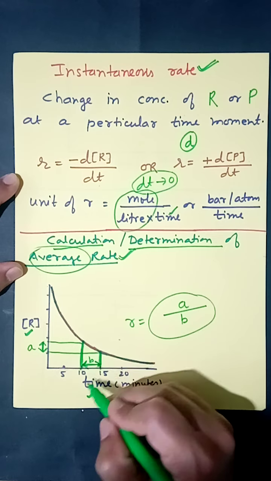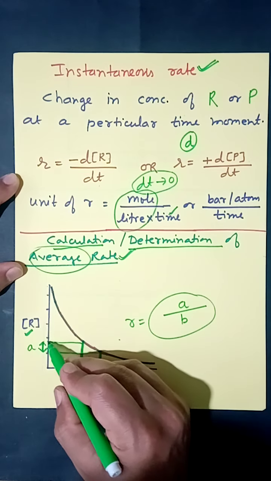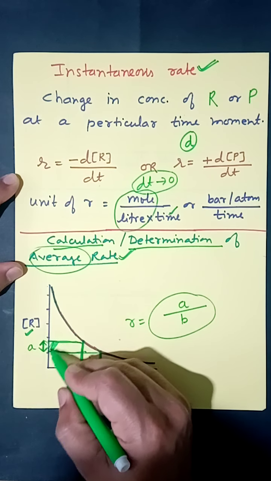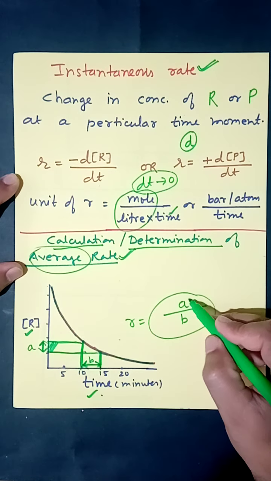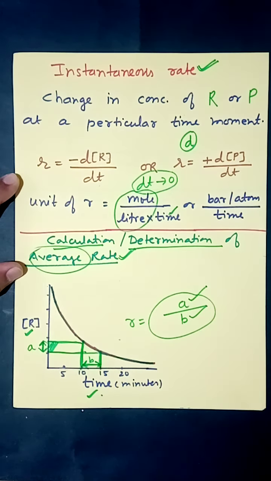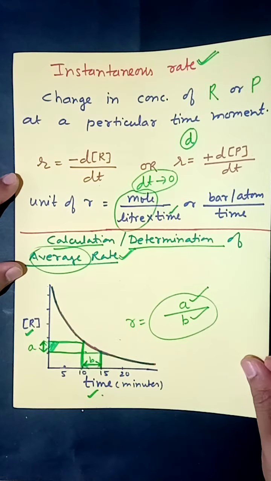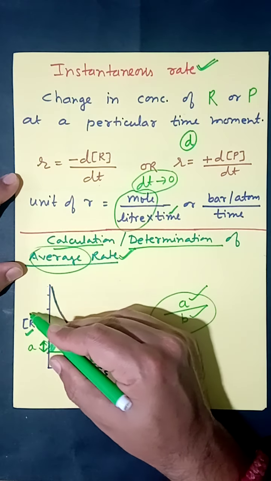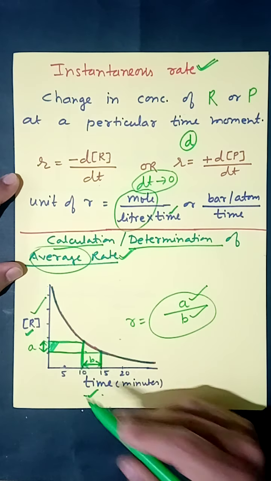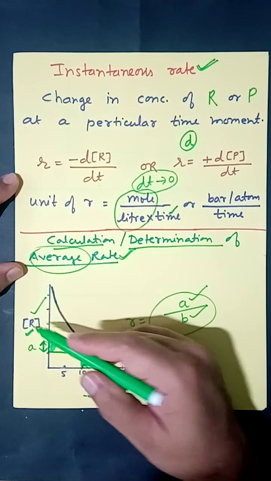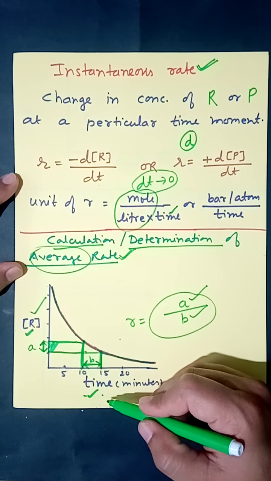This is the change in time, which is 5 here. Connect them on the y-axis. This is the change in concentration. Now with the help of the formula, change in concentration upon change in time, we can get the average rate of reaction between 10 to 15 minutes. Now this is a plot between concentration of reactant and time. Similarly, we can plot a curve between concentration of product and time also.